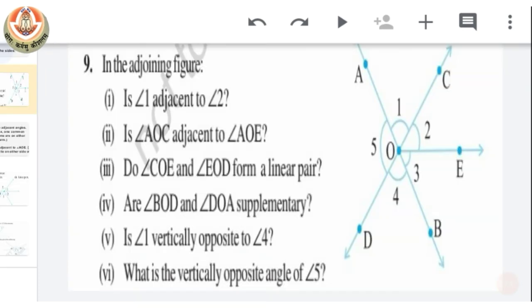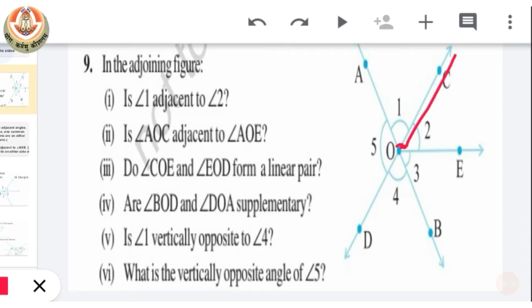Next question, in question number 9, we are given a figure and we have to answer the following questions. The first one is: is angle 1 adjacent to angle 2? Now let's first recall what adjacent angles are. We have three conditions for adjacent angles. The first is that they have a common vertex.